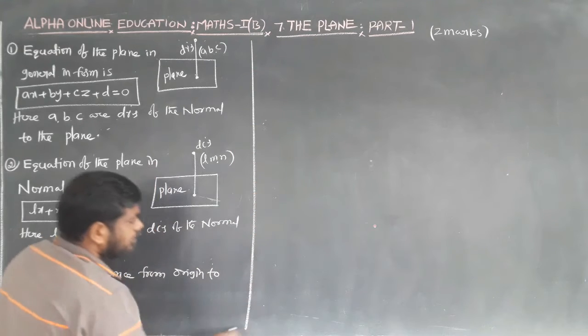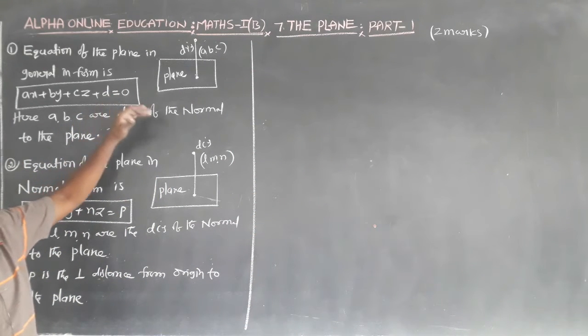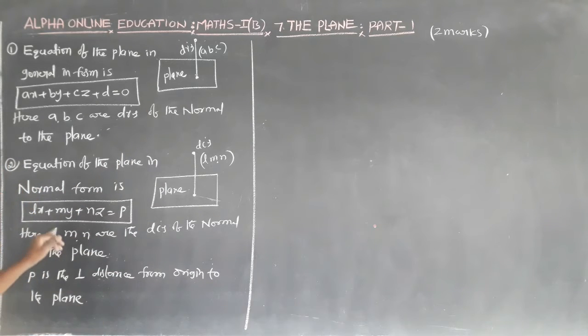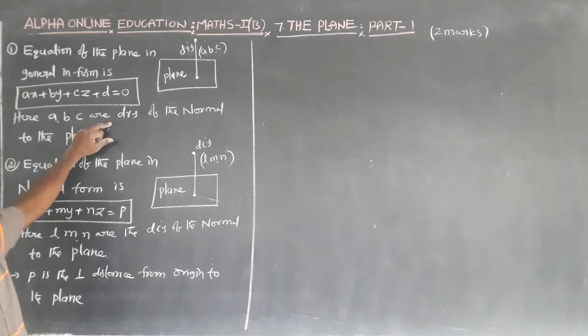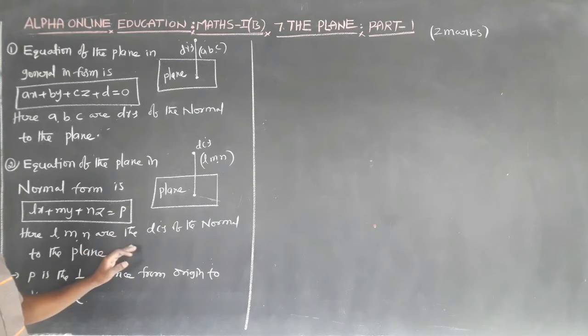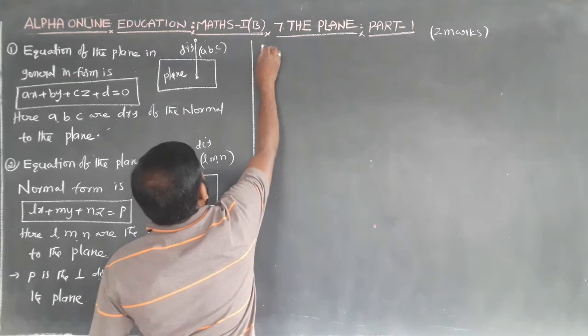This is the equation of the plane in general form: ax plus by plus cz plus d equal to 0. The equation of the plane in normal form is Lx plus My plus Nz is equal to p. Here a, b, c are the DRs of the normal to the plane, and here l, m, n are the DCs of the normal to the plane.